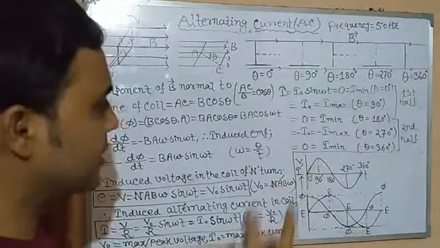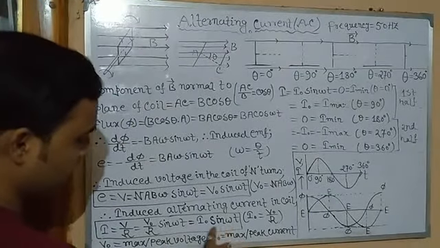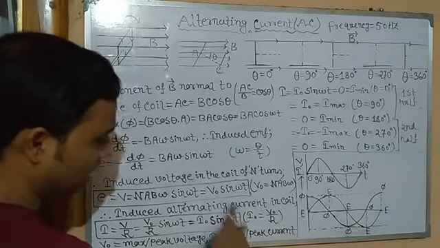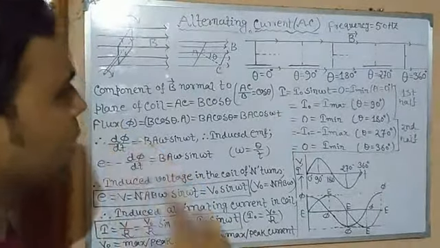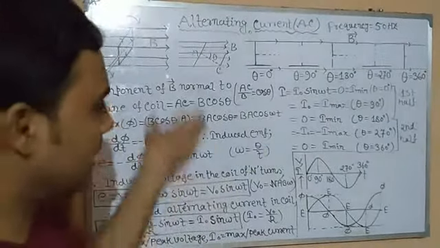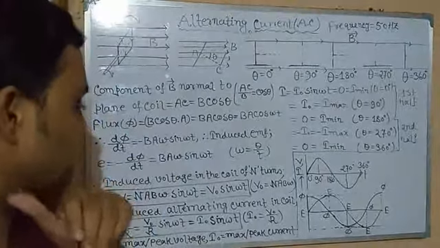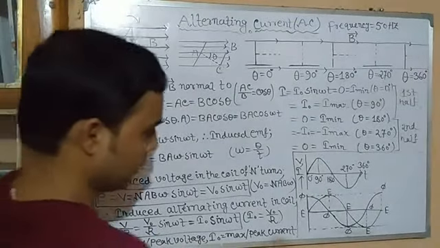It changes repeatedly with time, which can be easily seen through its equation, sine omega t. It depends on time, so that's why it is changing due to this function, sine omega t. Since it's a sine function, its direction is changing. Okay. Now it has also been clearly shown through the graph.